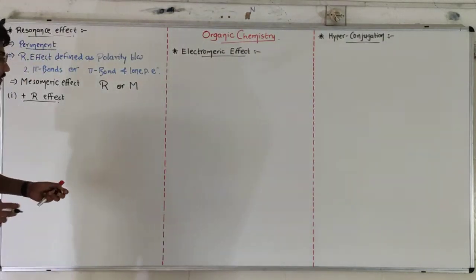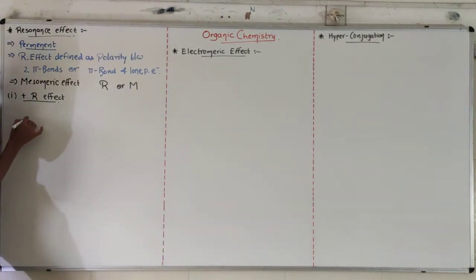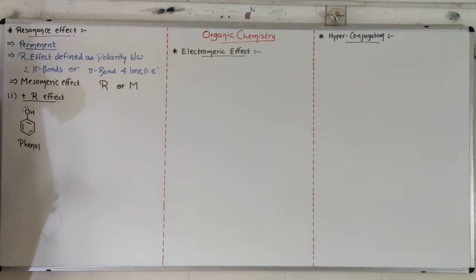Okay, what is positive resonance effect? Let's start with one of the most famous organic molecules: a ring with double bonds, where one hydrogen is substituted by an alcohol group. This molecule is known as phenol. Now, what is the mesomeric or resonance effect?